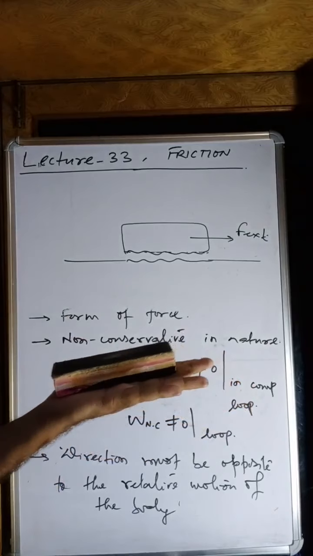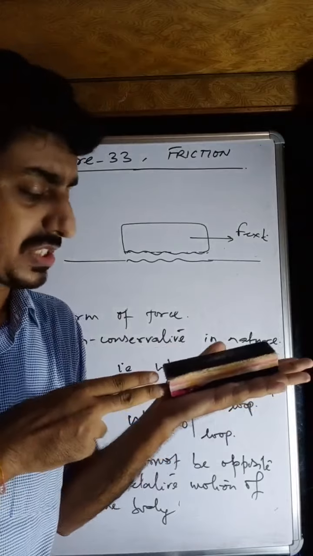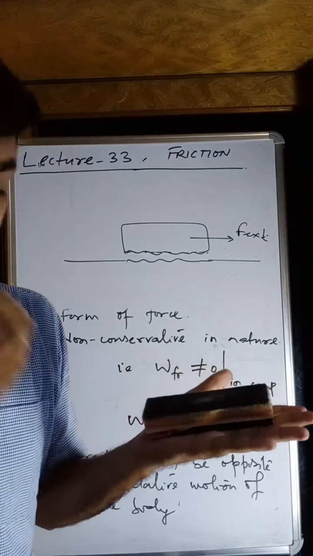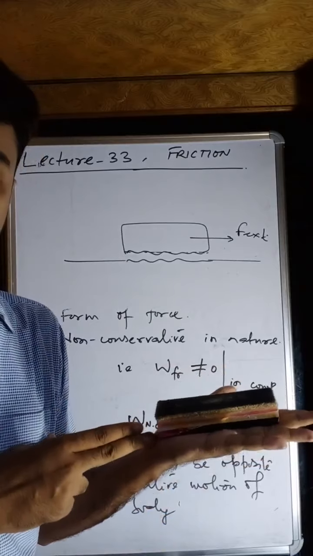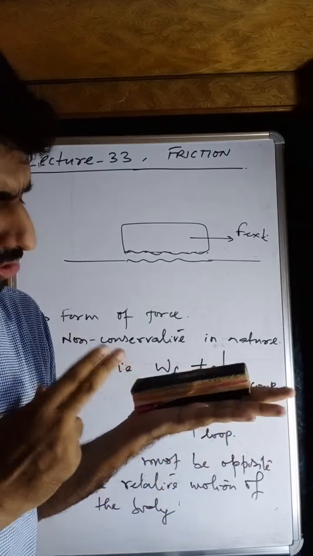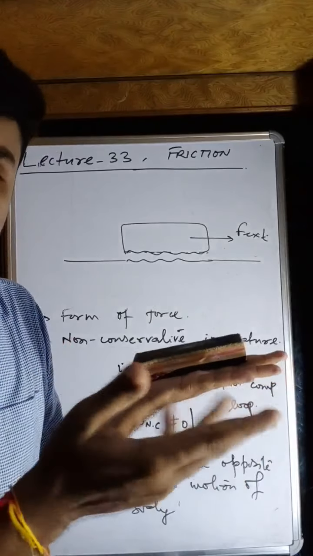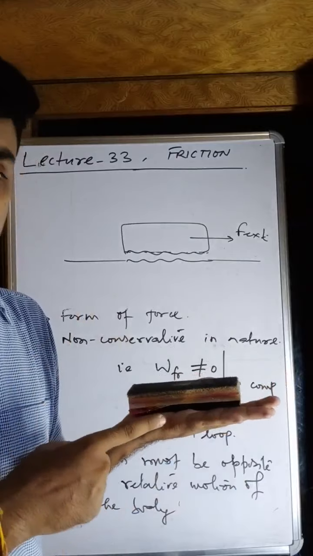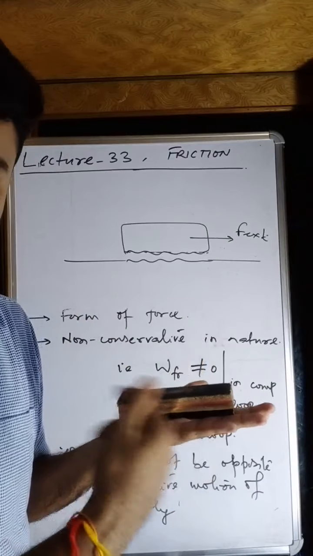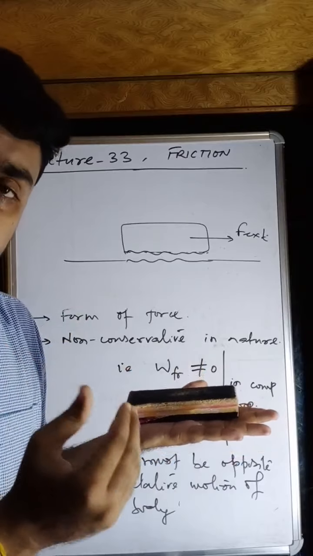If I increase the force again to 3 Newton, 5 Newton, 6 Newton, and the body is still not moving, it means some force is acting opposite to the applied force, and that is also increasing. What does it mean? It means, my dear students, the force that opposes the external force is a self-adjusting force.